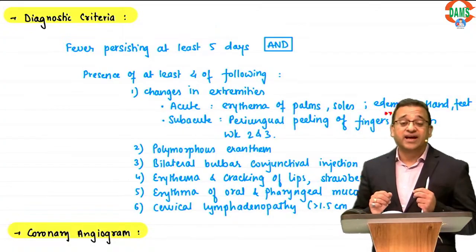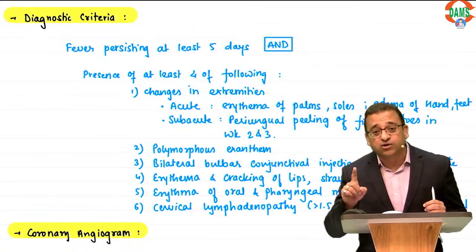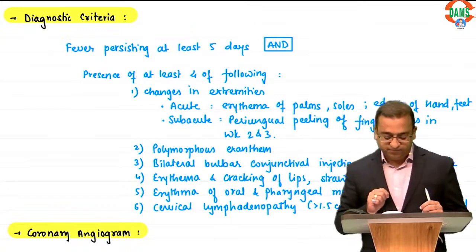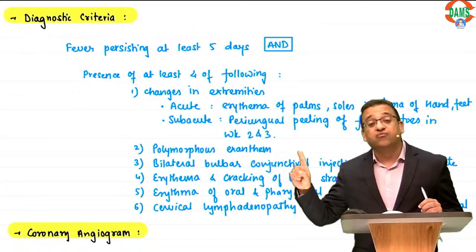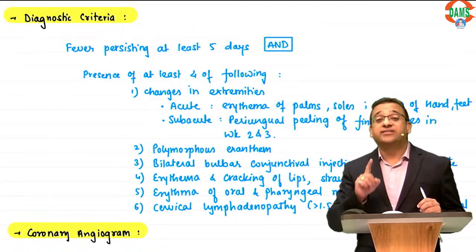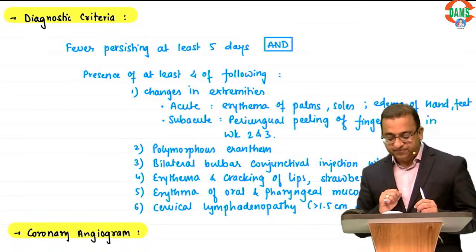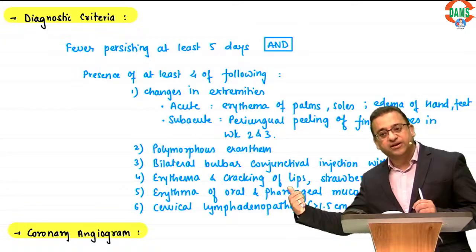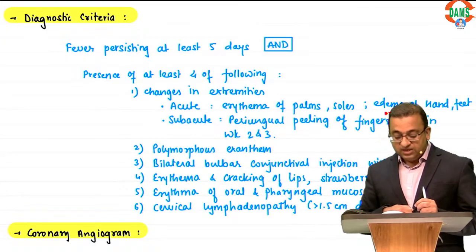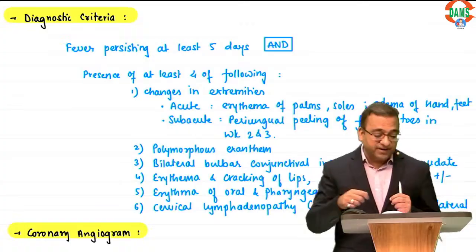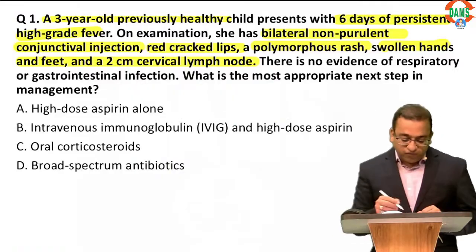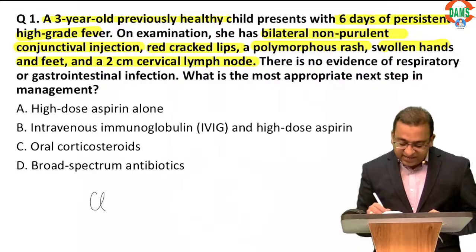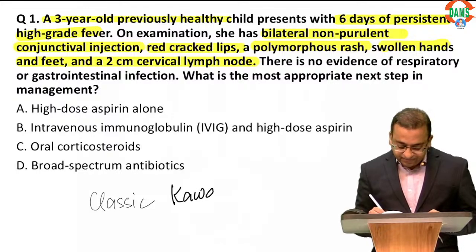A polymorphous rash, remember, it is never vesicular. Bilateral conjunctivitis without exudates. Remember, it's a non-exudative conjunctivitis. Erythema and cracking of lips. There may or may not be strawberry tongue. Cervical lymph node more than 1.5 centimeter, unilateral. So all of you agree with me, these are the classic features. So this child has all the classic features of Kawasaki disease.